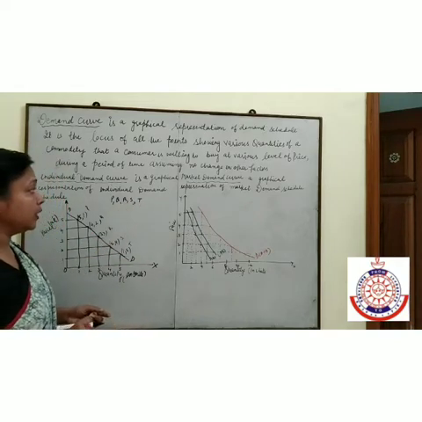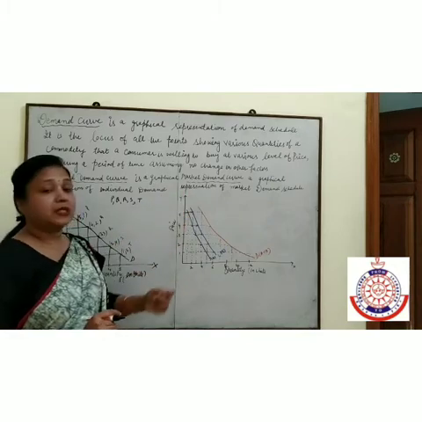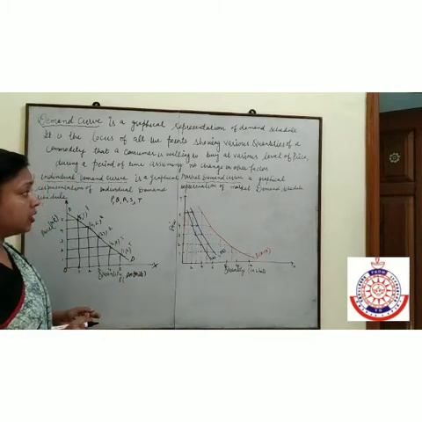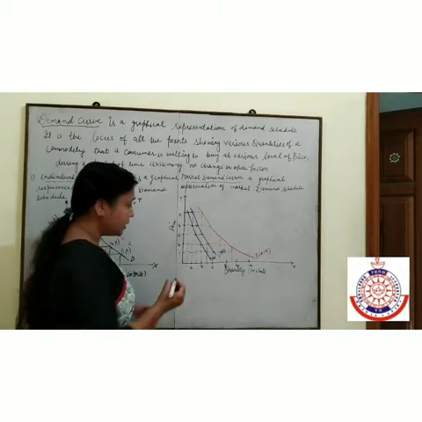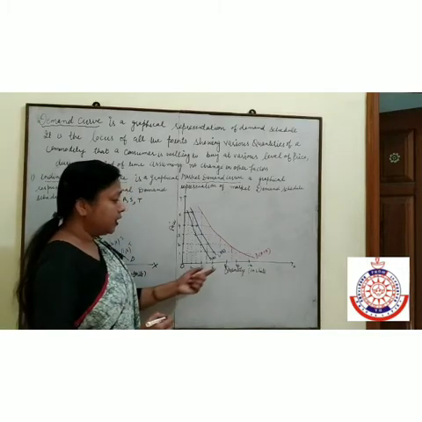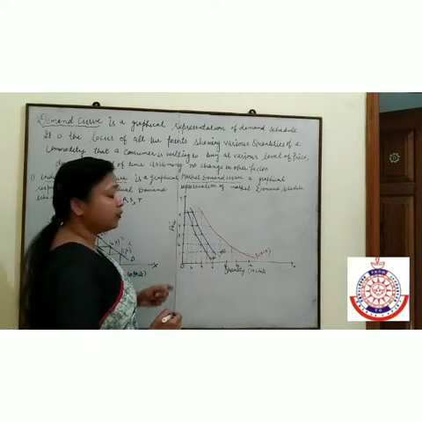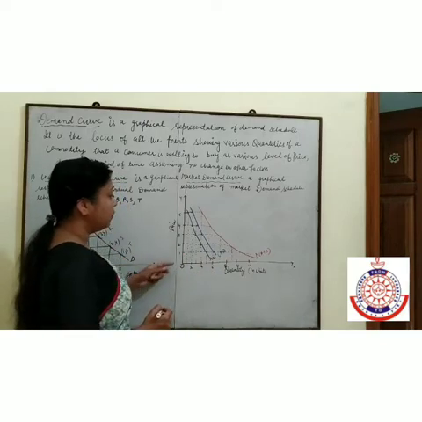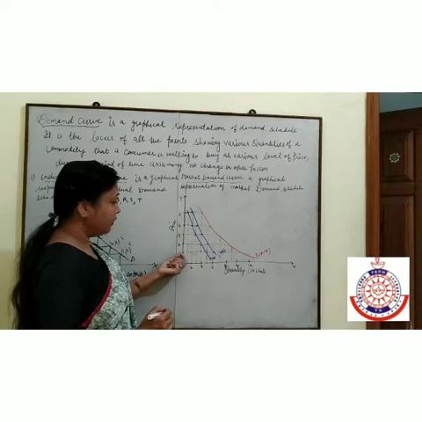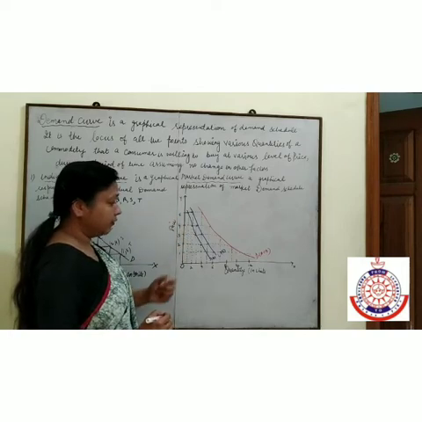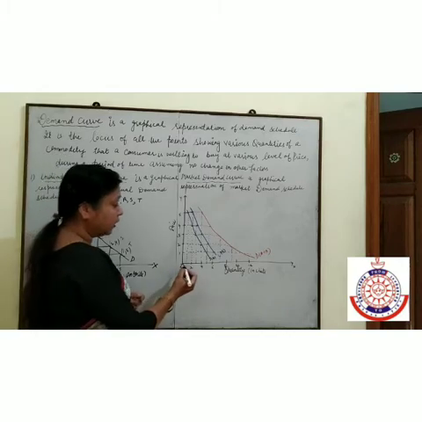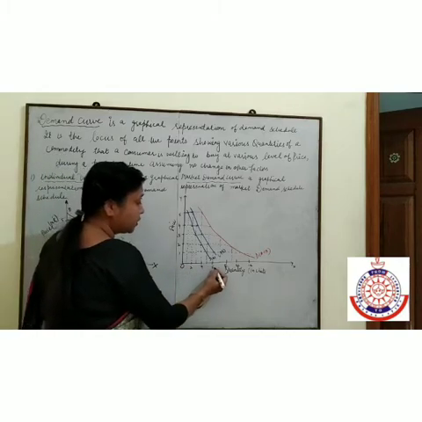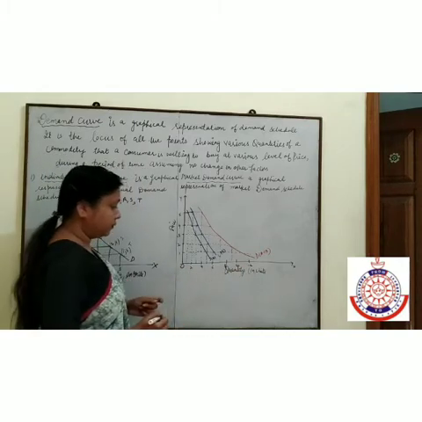Second is the market demand curve. The market demand curve is a graphical presentation of the market schedule. Let us take the same example. On the x-axis we show the quantity in units and on the y-axis we show the price. Here price is maximum 5, so we will take 1, 2, 3, 4, 5, and quantity is maximum 12, so we will take the difference of 2: 2, 4, 6, 8, 10 and 12.